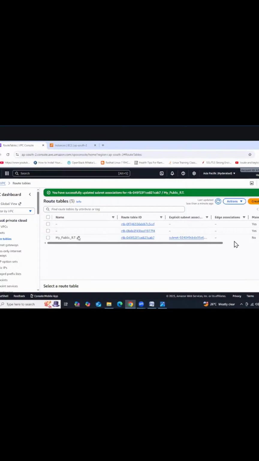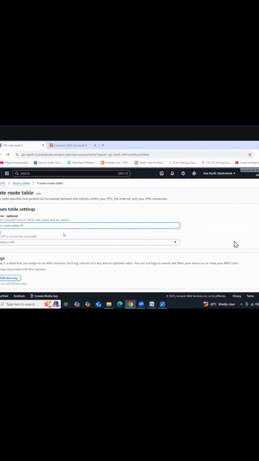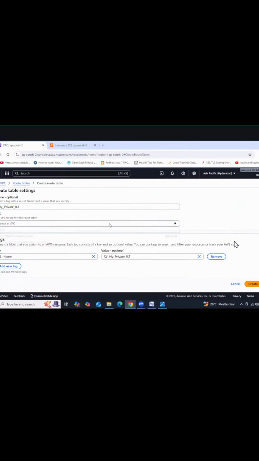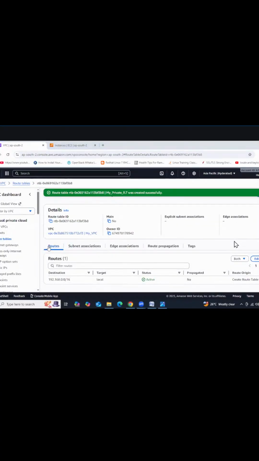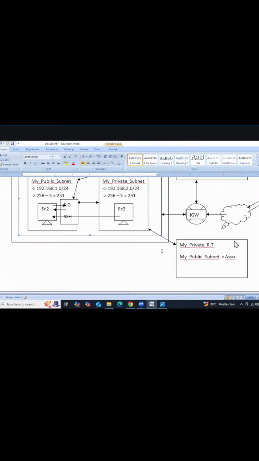Already we have one route table. Again, we are trying to create one more route table. My private RT. Then select VPC. Then create route table. Now you should not provide the route because according to this diagram, we should not allow the IGW here.